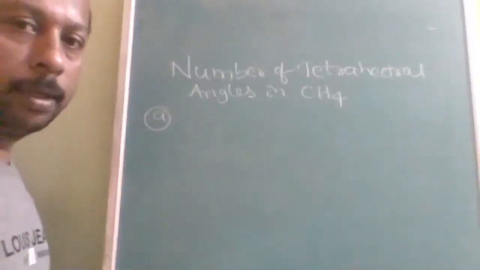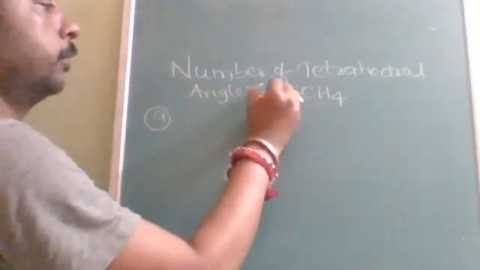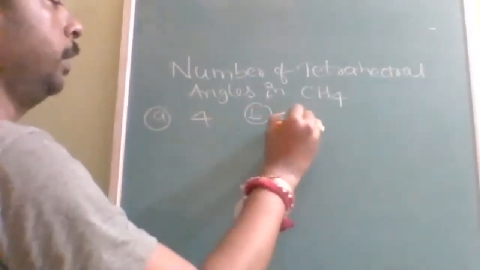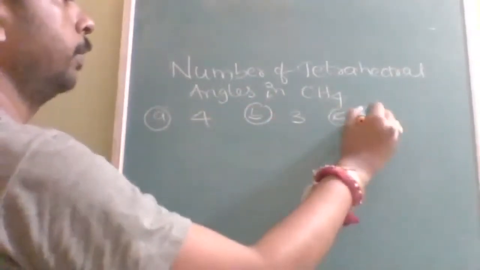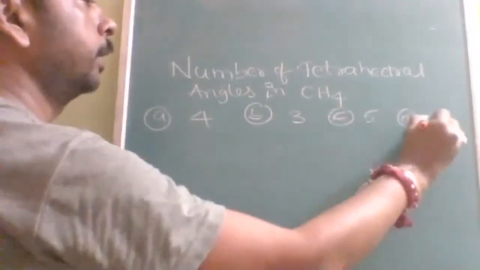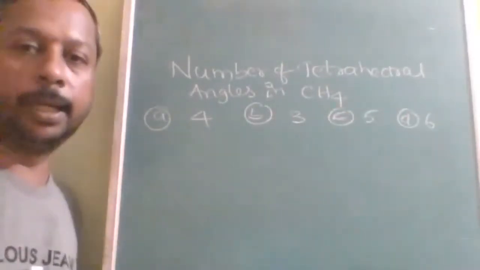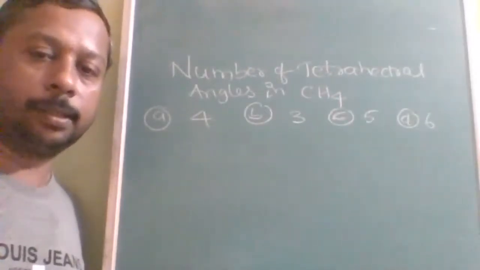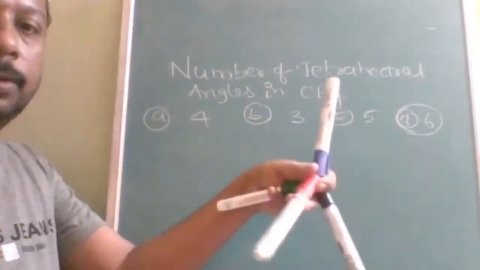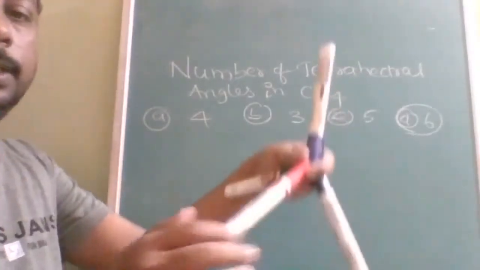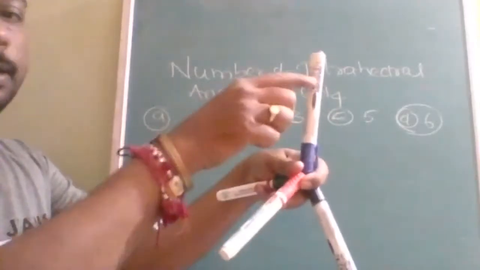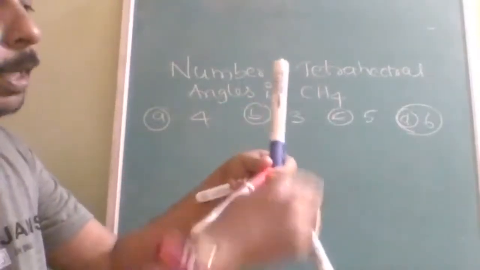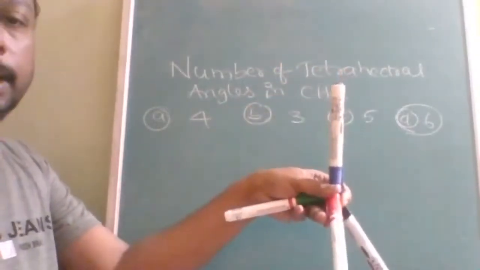Next question: number of tetrahedral angles in CH4. Option A 4, option B 3, option C 5, option D 6. So you can answer this. The answer to this question is 6. Why? Because see, this is the three-dimensional shape. Red and blue, black and blue, green and blue. These are the three tetrahedral angles.